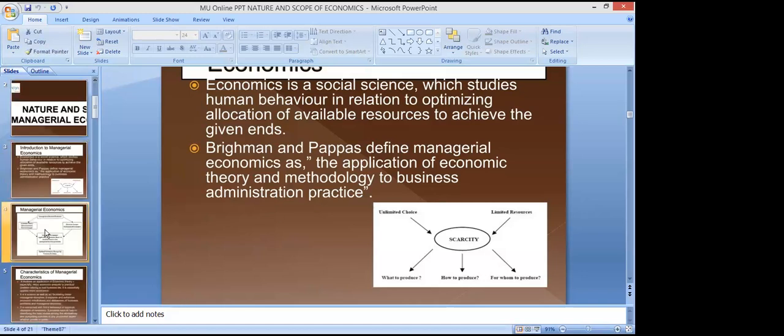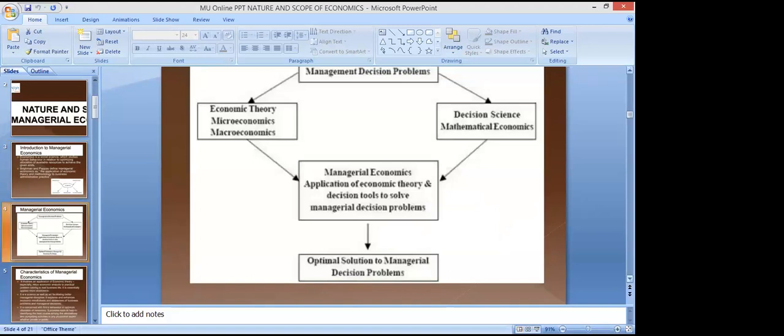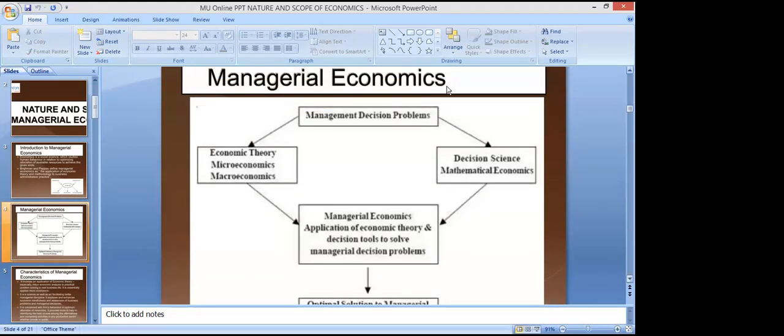And right, this is the basic concern. Management decision problems, right? Managerial economics has management decision problem, economic theory, microeconomics, and macroeconomics. Although it considers some part of macro, the majority of the part is concerned with microeconomics, right? Because we are going to study all the price analysis, demand analysis, supply analysis, cost and revenue analysis, market analysis. So all are the part of microeconomics, profit decision making, and all the principles related to decision making. So these all are the concern of microeconomics, but ultimately we'll have some part of macro also, right?